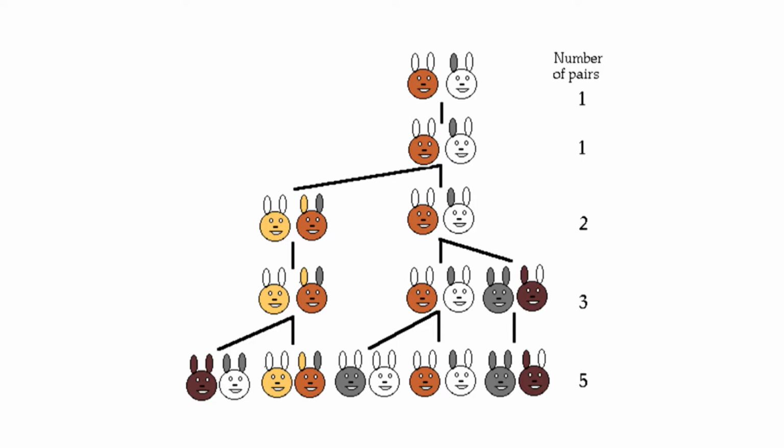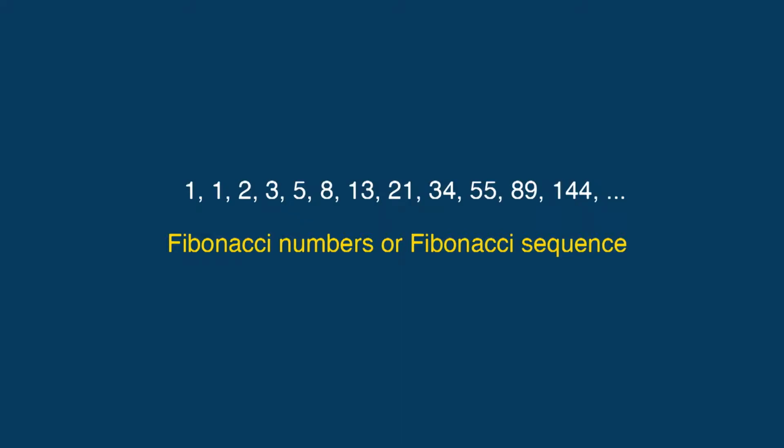When month 3 rolls around, the original pair of rabbits produces yet another pair of newborns, while their earlier offspring grow to adulthood. This leaves 3 pairs of rabbits, 2 of which will give birth to 2 more pairs the following month. The order goes as follows: 1, 1, 2, 3, 5, 8, 13, 21, 34, 55, 89, 144, etc. Each number from the third position is the sum of the previous 2. This series of numbers is known as the Fibonacci numbers or the Fibonacci sequence.